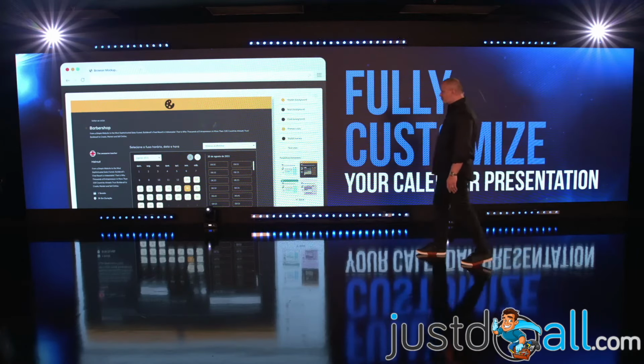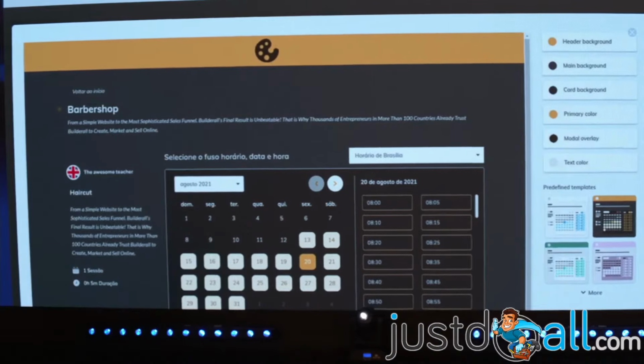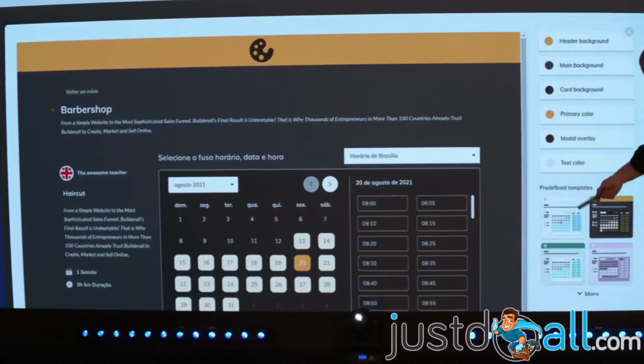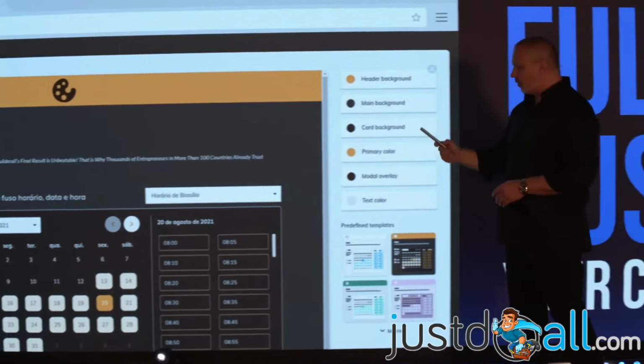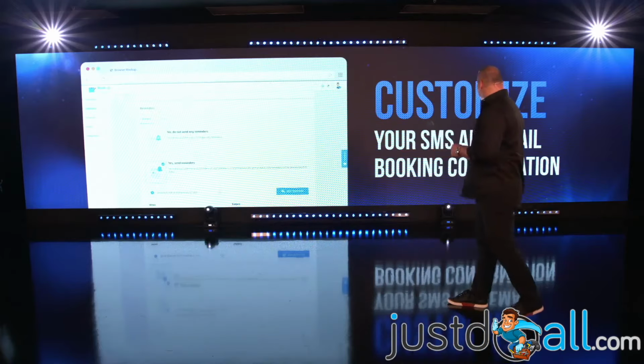And fully customize your calendar presentation. As you can see here, it's not that boring white thing. You can do colorful, you can do all the color palettes, and you can work on the color palette the way you want it, and then you can have your booking system exactly with the same colors that you have on your website, brand, or whatever it is, all right?